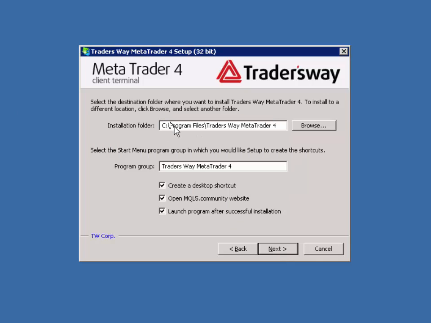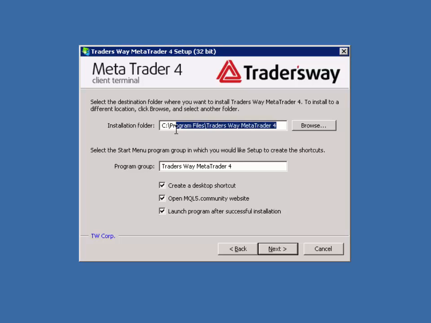On this form, please change the installation folder to anything other than program files. You cannot have a correct installation of multiple MT4 copies under the program files. So please bear that in mind.